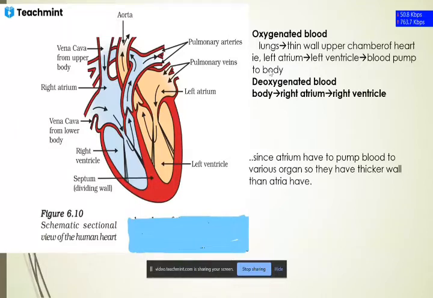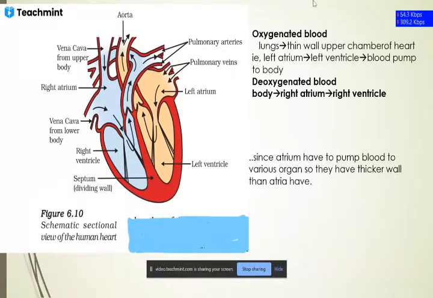So what happened? When we inhale, the oxygen arrives in our lungs. I've discussed earlier that the lungs have a surface where the exchange of gases takes place: alveoli, alveolar sacs, different things I have already discussed.